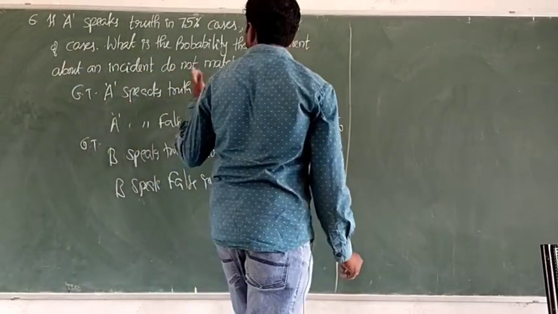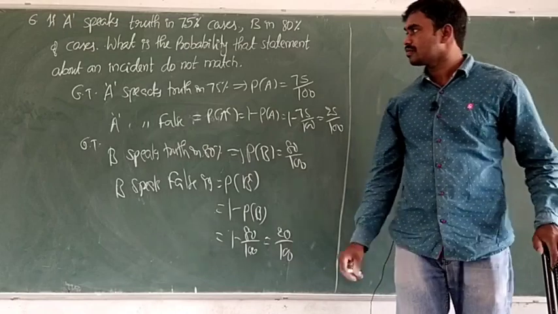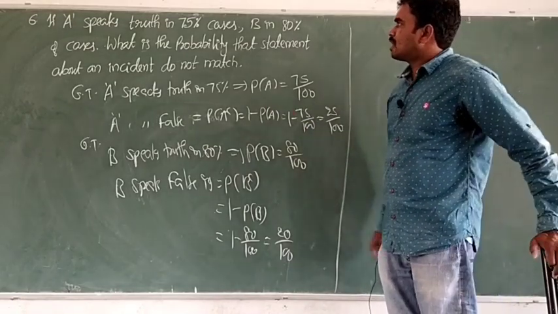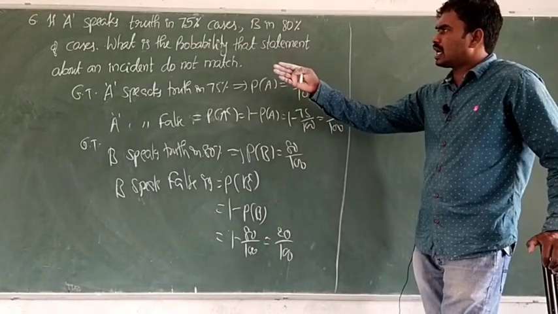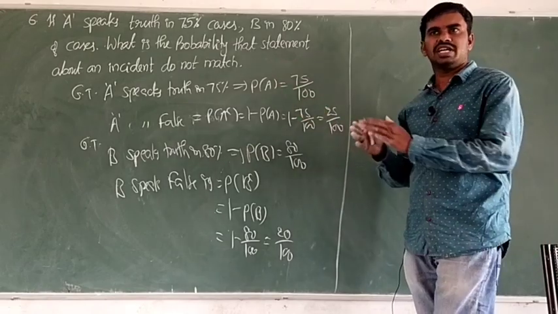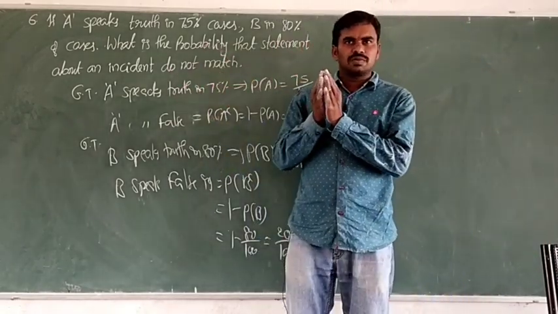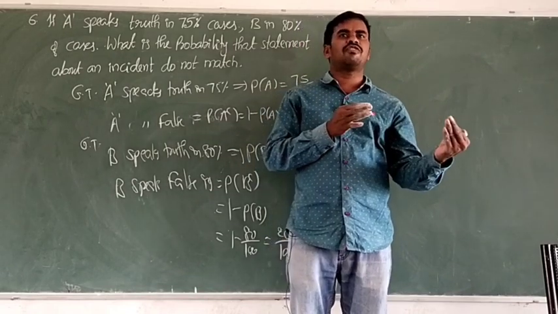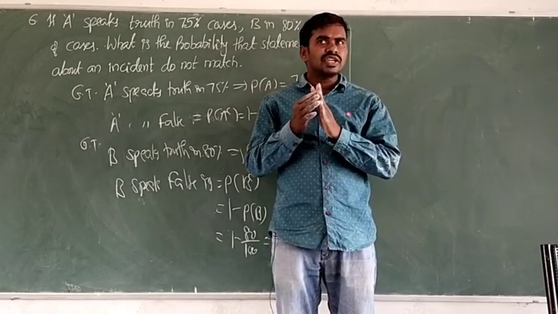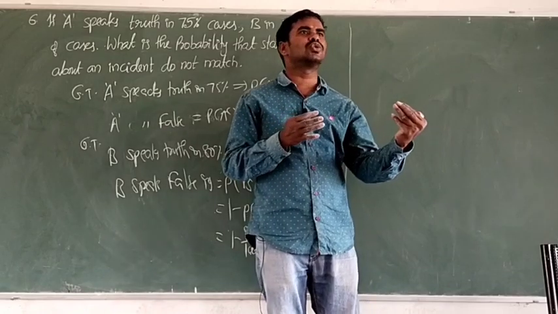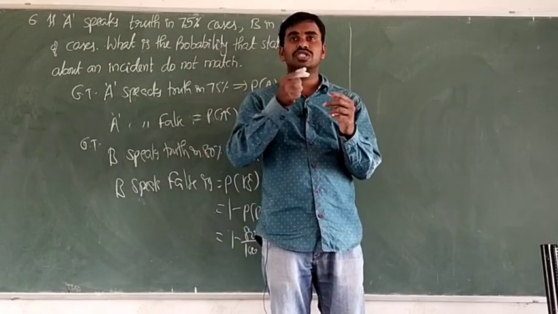These are the given information. Now what is the question? What is the probability that statement about an incident do not match? Incident do not match, their statement. Means what? Suppose A speaks truth, B must speak false. Or if A speaks false, B must be truth. Because their statement does not match.